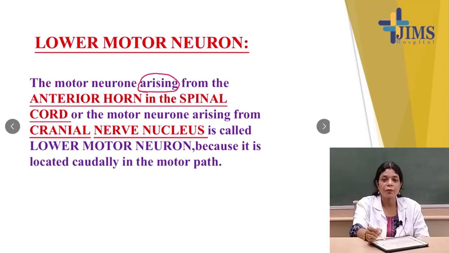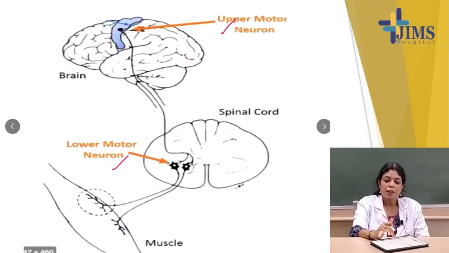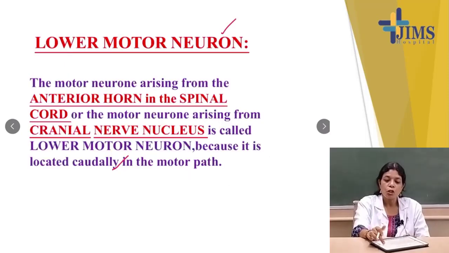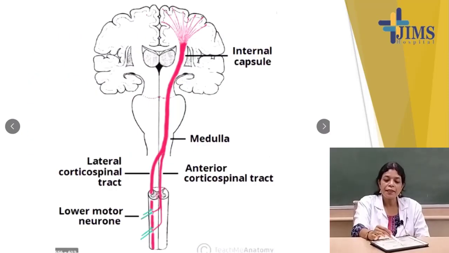The motor neuron arising from the anterior horn in the spinal cord or the cranial nerve nucleus is called the lower motor neuron, because it is located caudally in the motor path. This is the motor path, caudally in the motor path. So, you see here the internal capsule, medulla, the anterior corticospinal tract, lateral, that is the pyramidal system.